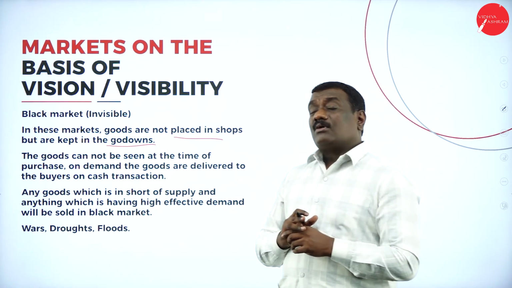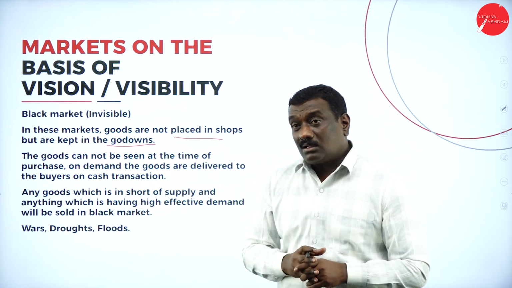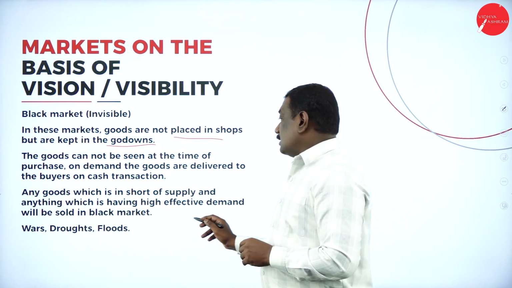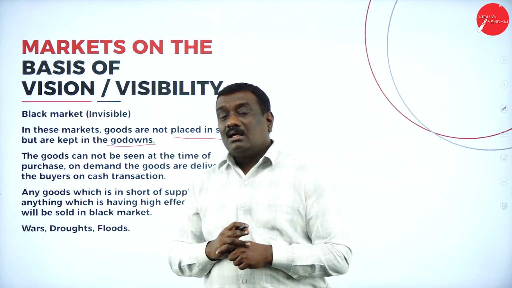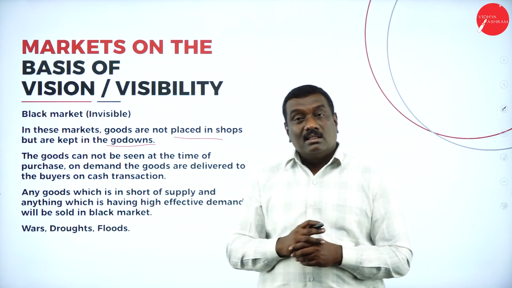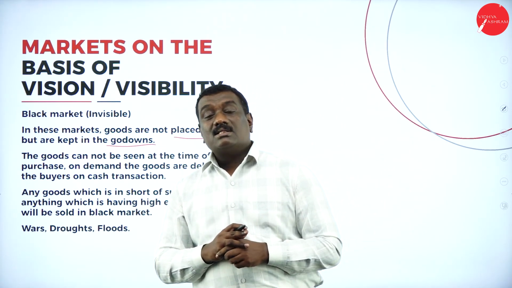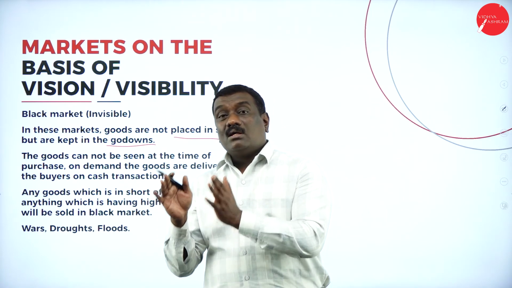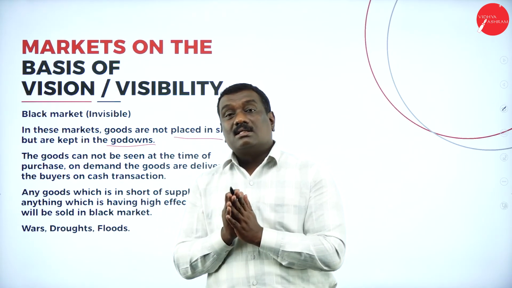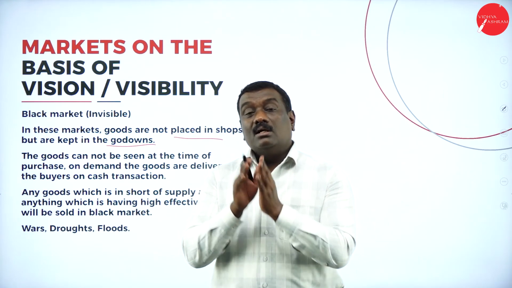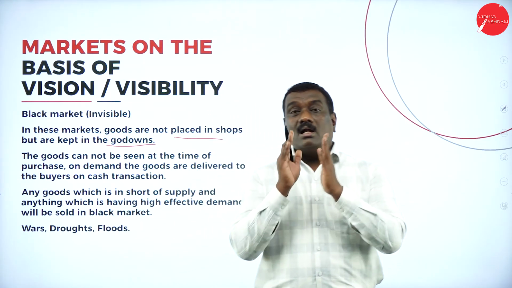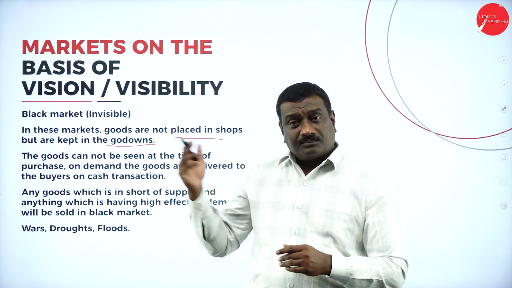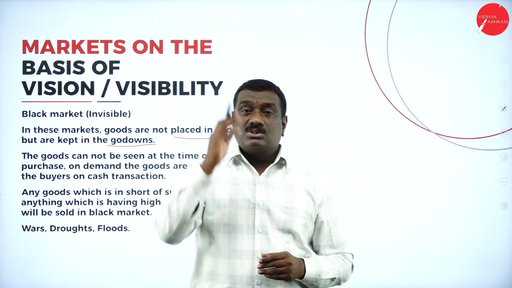And any goods which have a short supply and a lot of demand, you can find the price will be high. That kind of product will be sold in the black market. So the commodities or goods having short supply as well as a lot of demand will be sold under this black market, and you can find the price of that product or commodity sold under the black market will be a very huge amount.